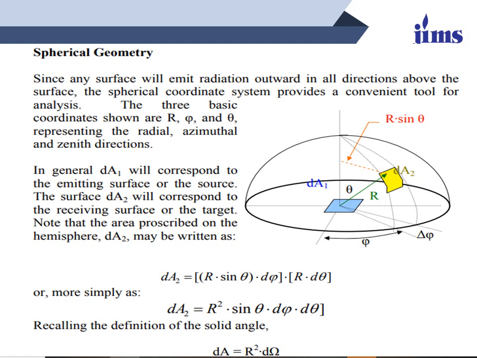So the above equation is true only for a diffusive radiating surface. The angle of emission theta is the angle subtended by the normal of the radiating surface and the direction vector of emission to the receiving surface.